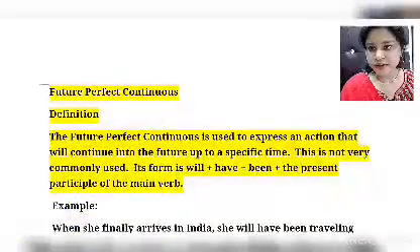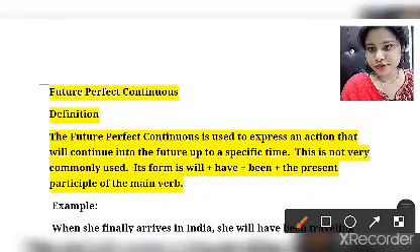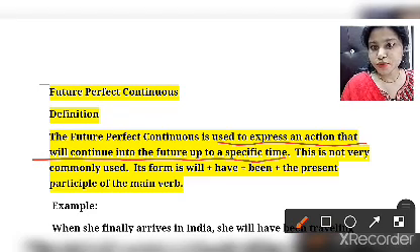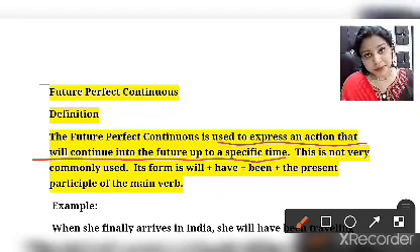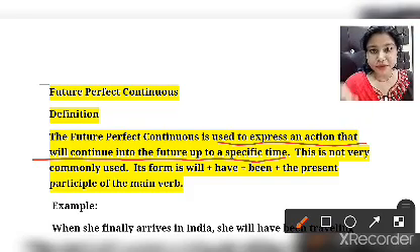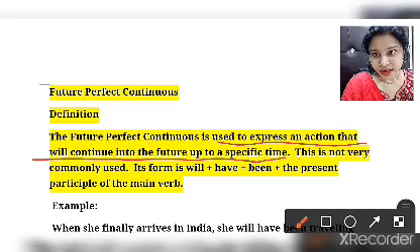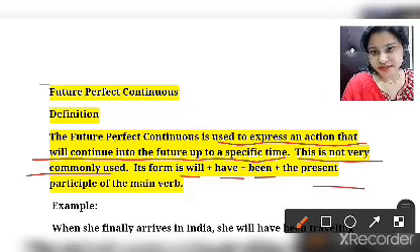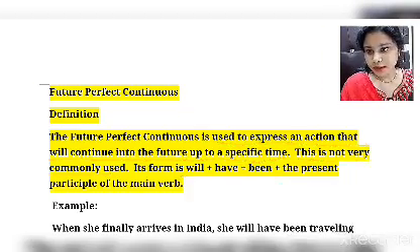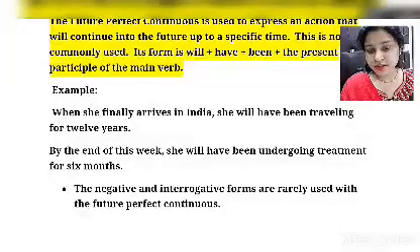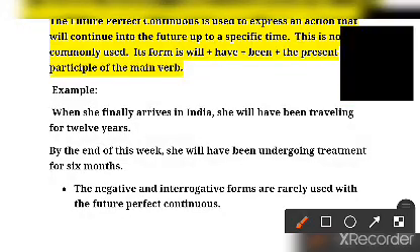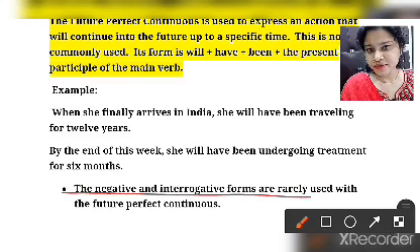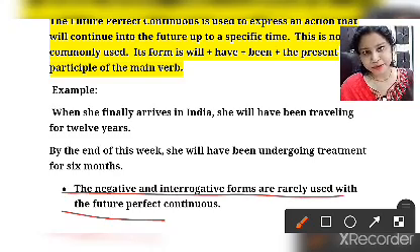Okay, what is future perfect continuous tense? It is used to express an action that will continue into future up to a specific time. There is a specific time in future that is talking about future perfect continuous tense. It is not very common in use. Its form is will have been plus ing form, as I explained to you in the table. Negative or interrogative forms are rarely used.